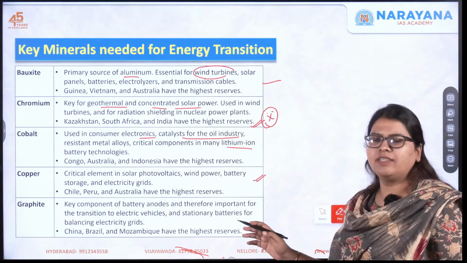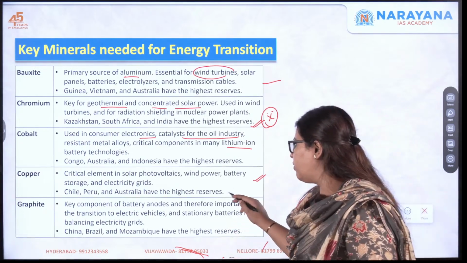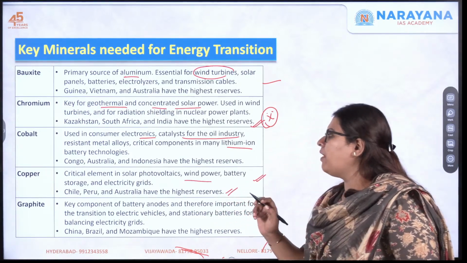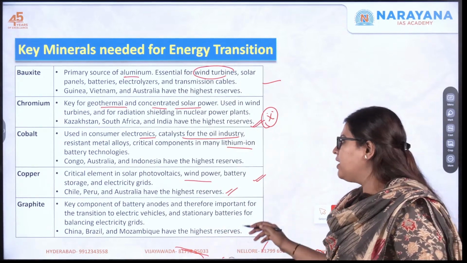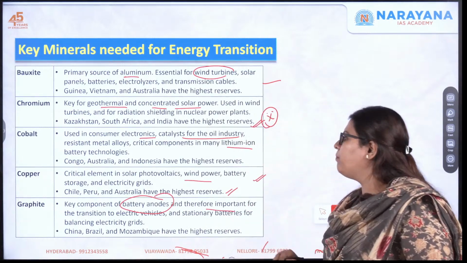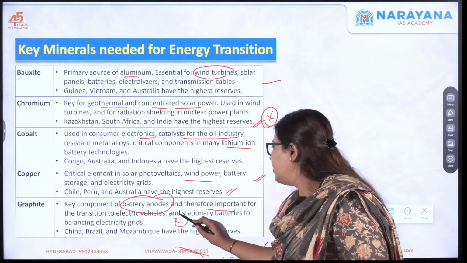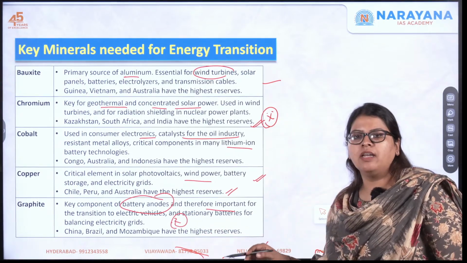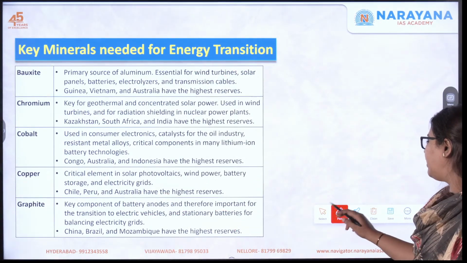This is majorly found in South America, in the Chile, Peru region, and also in Australia, where it is used in solar photovoltaics, wind power, battery storage, as well as electricity grids. Next is graphite. It is a key component of battery anodes, and therefore it is important for transitioning to electric vehicles, very important, and stationary batteries also, okay. This is found in China, Brazil, countries like Mozambique, etc. These have the highest reserves.